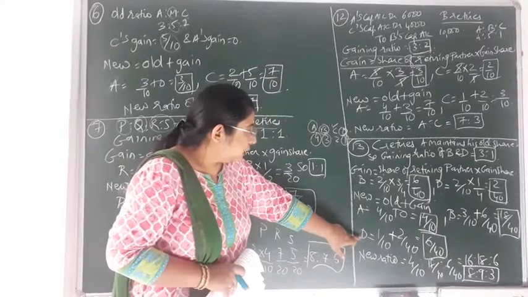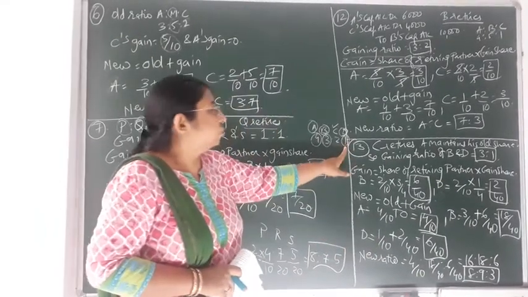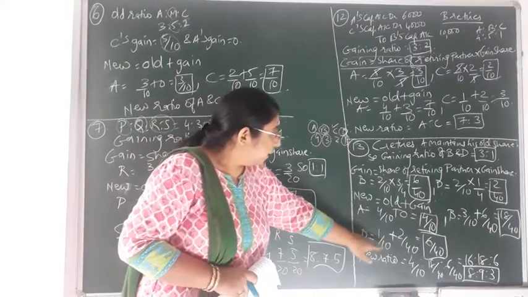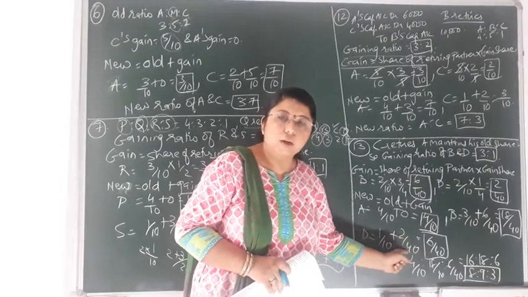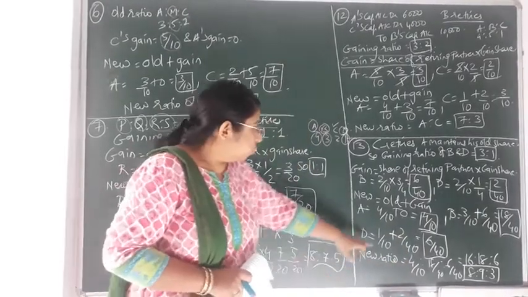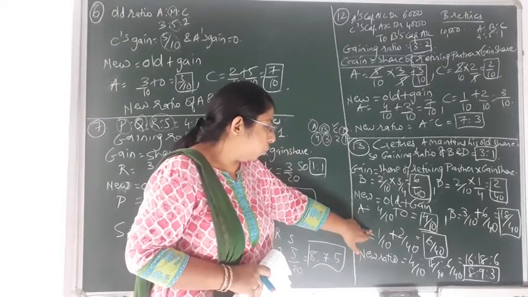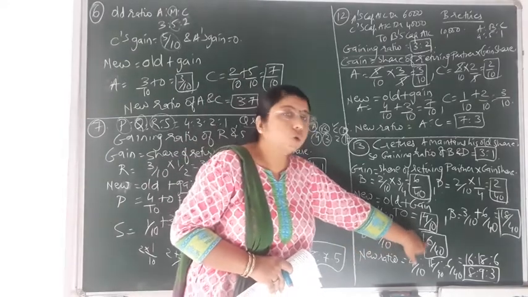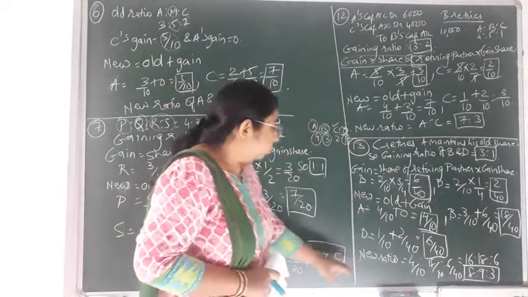Now the last one, that is for D. What is the old share of D? That is 1 by 10. So 1 by 10 plus his gain, which came to 2 by 40. Again the same LCM, that is 40. So multiplying it with 4, 10 fours are 40, and over here 1 into 4 is 4. 4 plus 2 would come to 6. So 6 by 40.